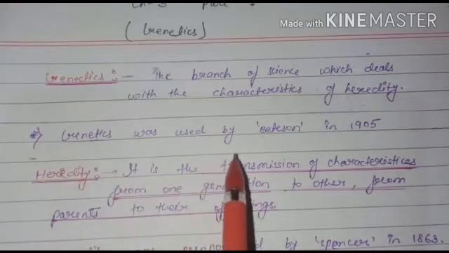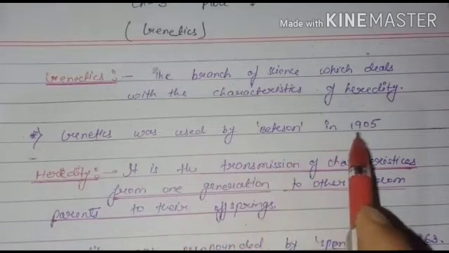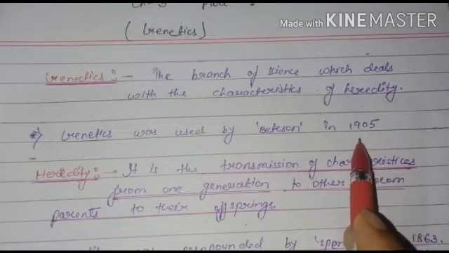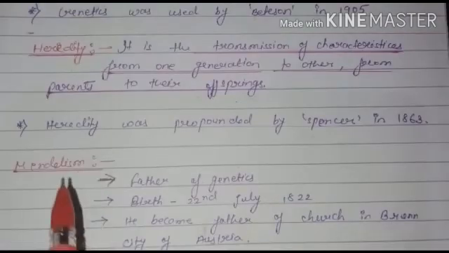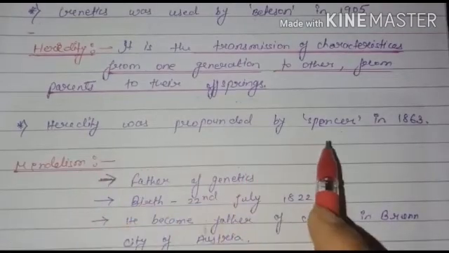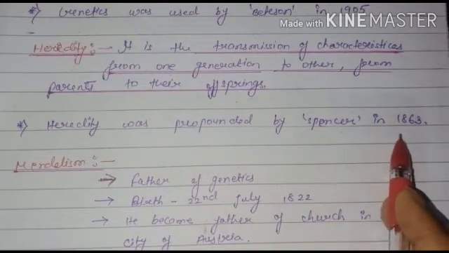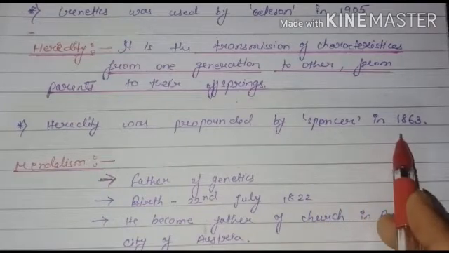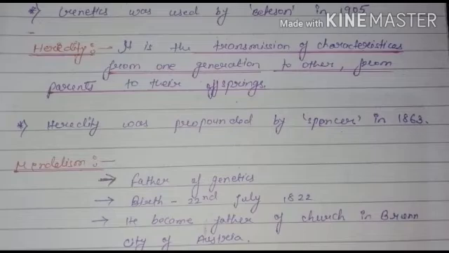The term genetics was first used by Bateson in 1905, and the term heredity was proposed by Spencer in 1863. This is not very important, but sometimes a question arises, which is why I am giving this point here.